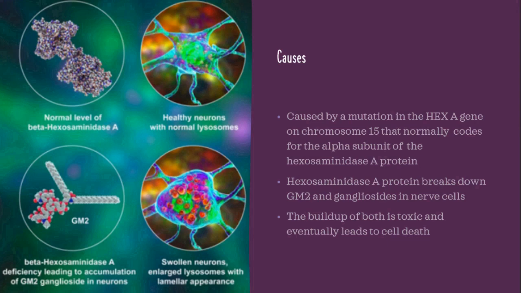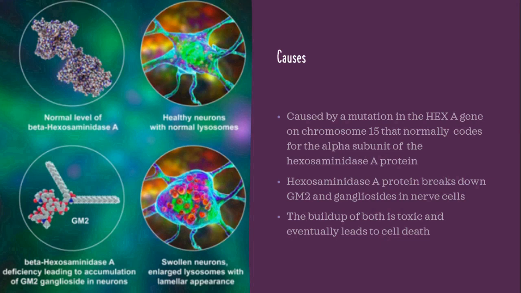The reason for Tay Sachs disease is because it's caused by a mutation in the hex A gene on chromosome 15 that normally codes for the alpha subunit of the hexosaminidase A protein. This hexosaminidase A protein breaks down lipids, fatty acids, in particular GM2, and gangliosides in the nerve cells. When this hex A gene is mutated, it's not able to code for these proteins, and as a result, these gangliosides will build up in the neurons. And the buildup of this is both toxic and eventually leads to cell death.